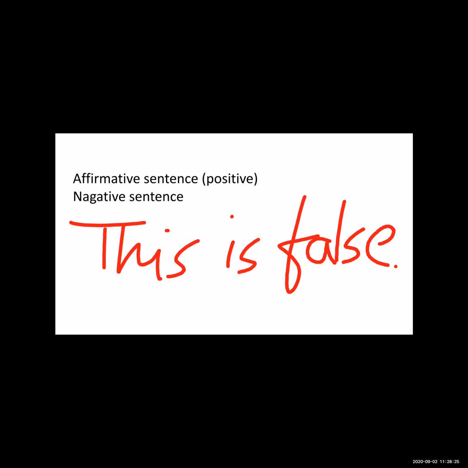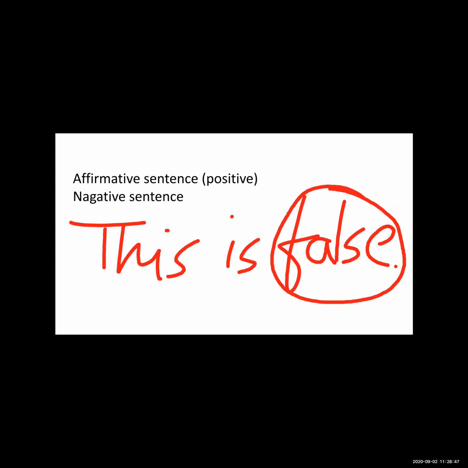Okay, now see, if we have to convert this sentence, this is false, into a negative sentence, but we don't have to change the meaning. Okay, so at that time what we will do, we will convert this false into the opposite form. So what is the opposite form of false?